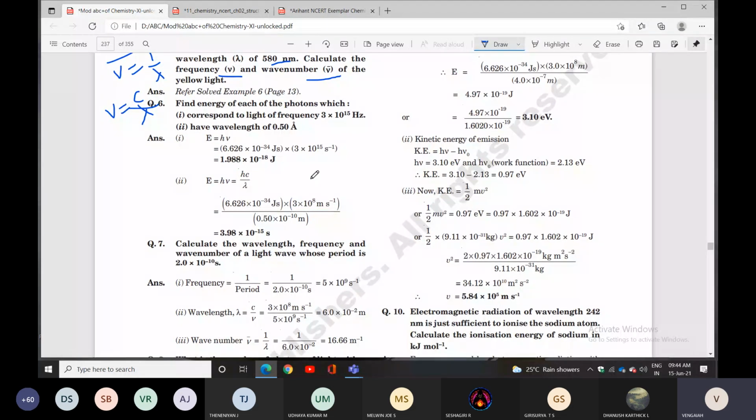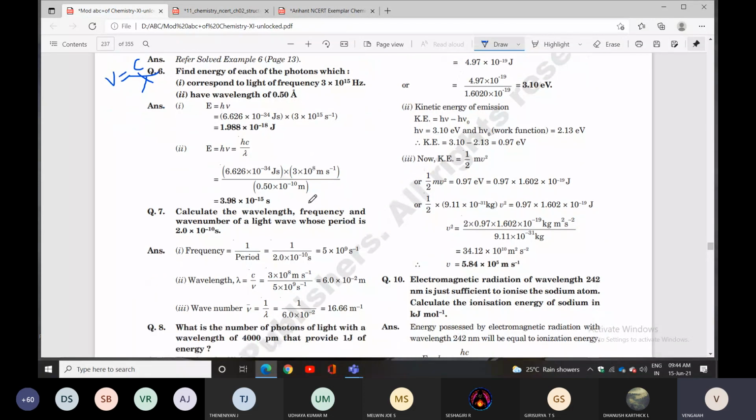Next, in the wavelength case, E equals hc by lambda. c is a constant value, 3 into 10 to the power of 8 meters per second. You know the h value, c value and lambda value. Maximum questions in this chapter are solved by direct substitution only, not application oriented. Write down the given values, substitute them, and calculate the unknown value. That's all. Okay? Yes. Next, question number 7.